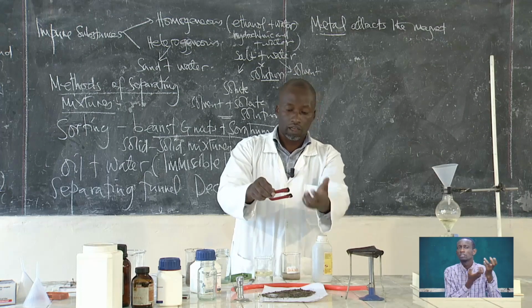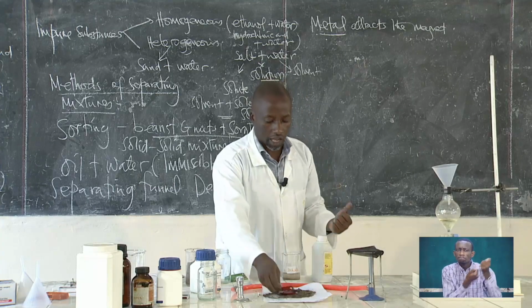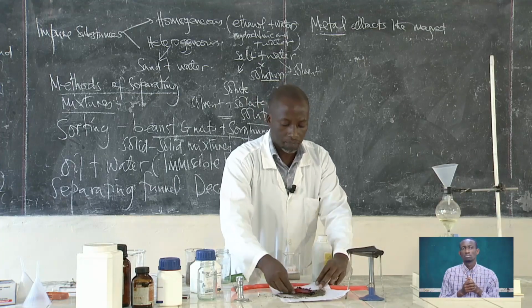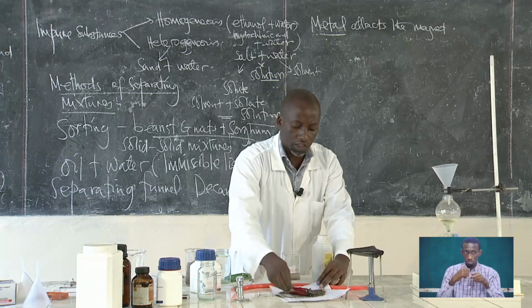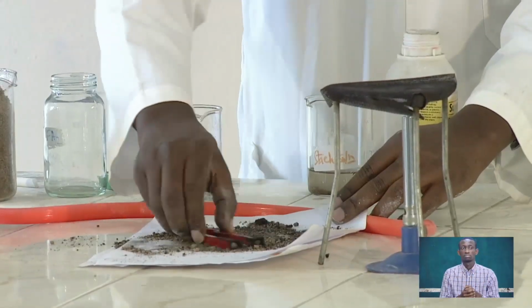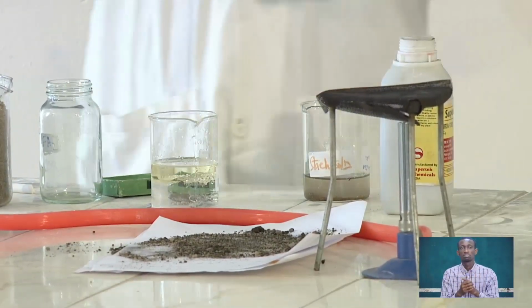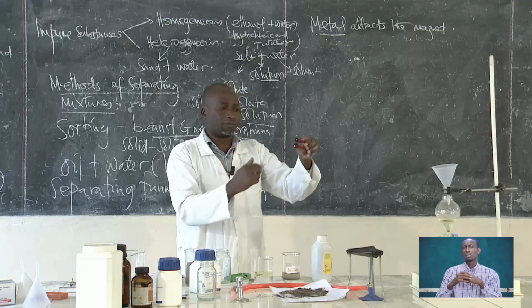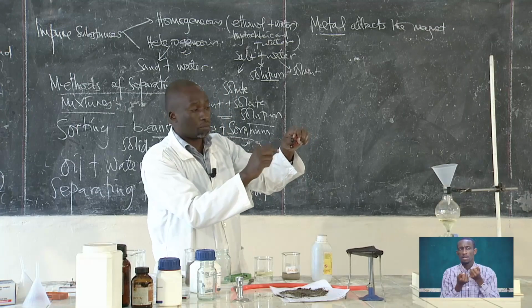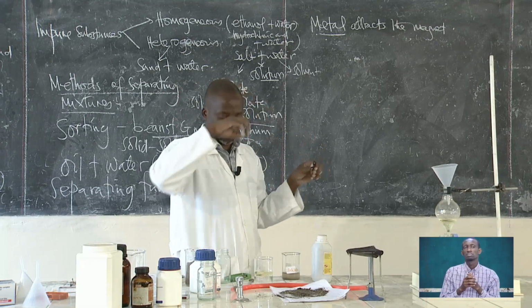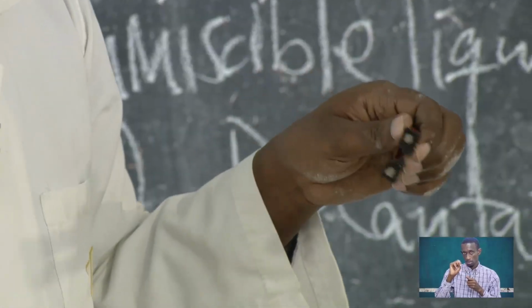iron powder gets out of the sand. If you keep doing that, it continues to increase, so you get a lot of it. So you can easily separate it from there. So this is iron powder. It is separated from the sand.